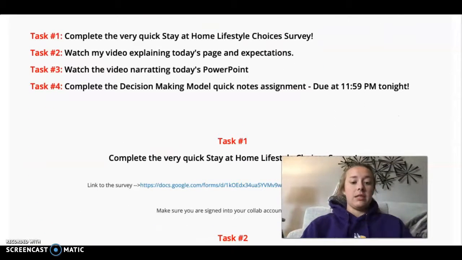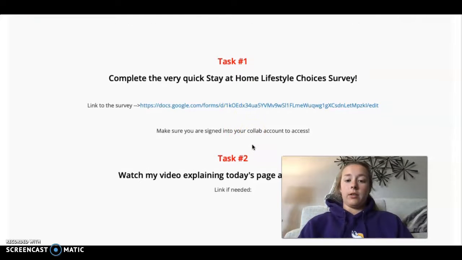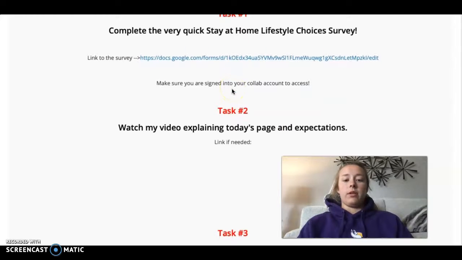First task today, please complete this stay-at-home lifestyle choice survey. Okay, if you complete this, you don't have to turn it in anywhere, so just click on this link, fill out the survey, make sure you're signed in to your Colab account to access it. Okay, that should not take you too long to do.